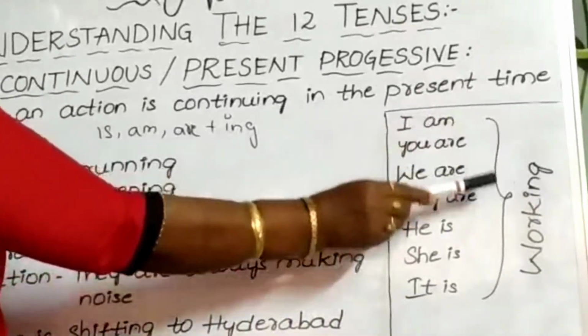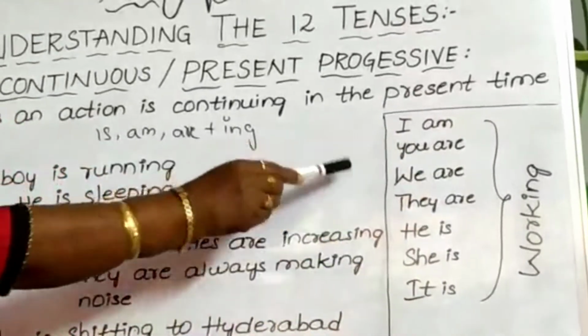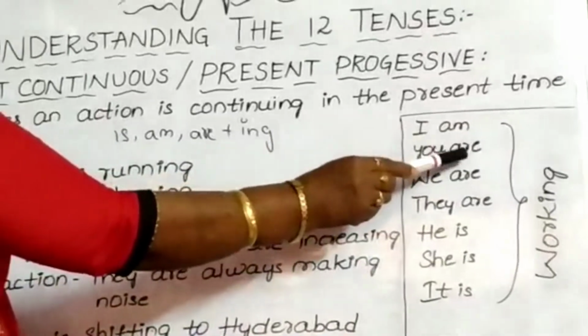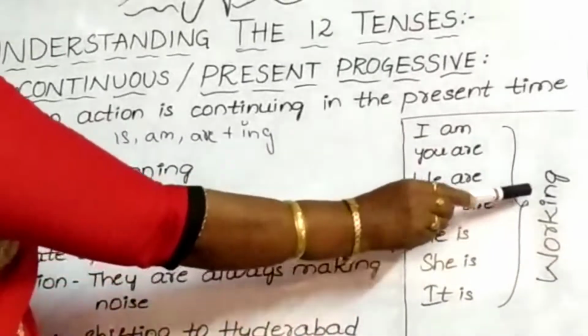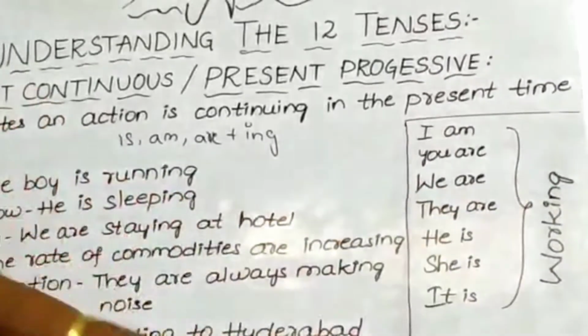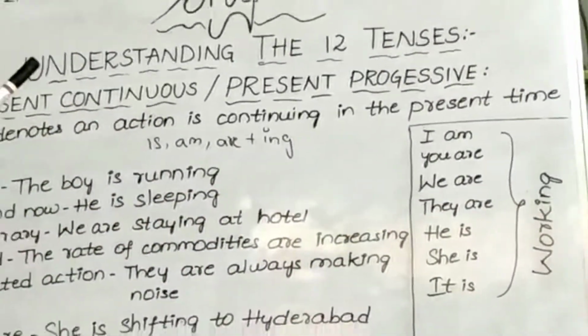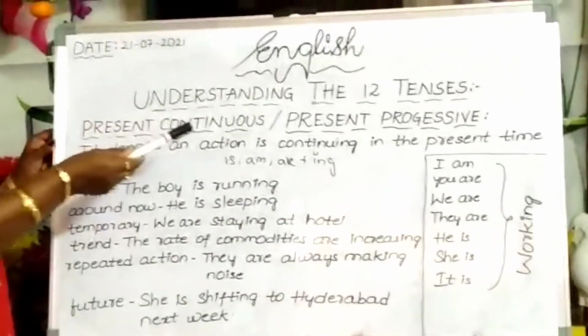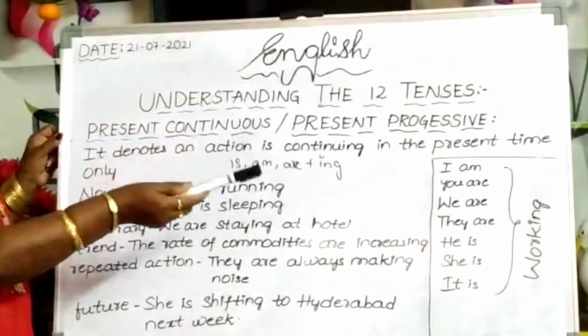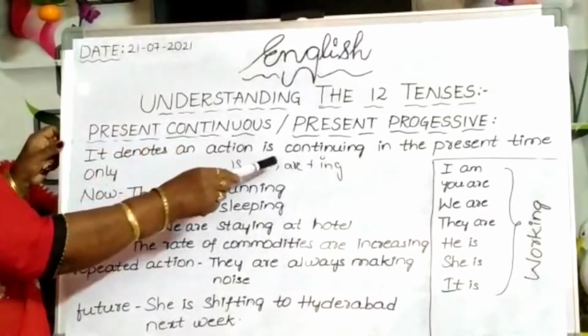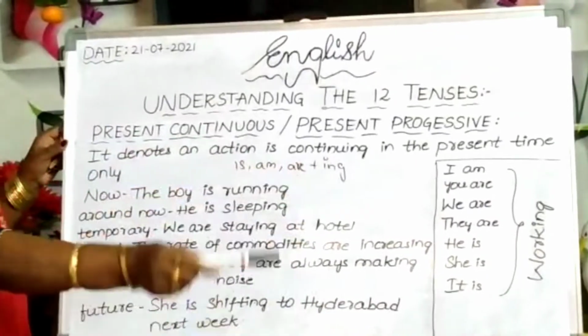So along with all these personal pronouns, we can use am, are or is plus ing form, working. Okay. So the structure of present progressive tense, we have to remember, is, am, are plus ing form.